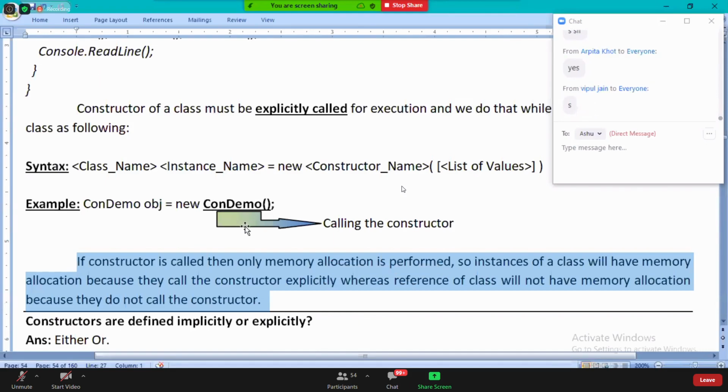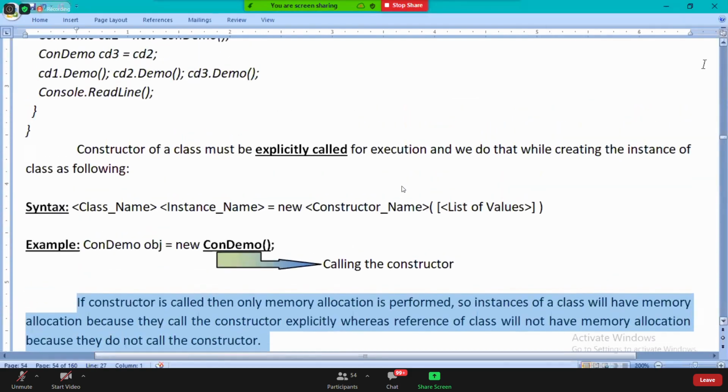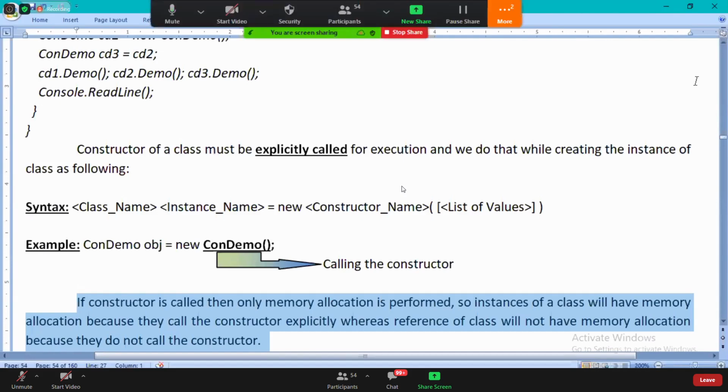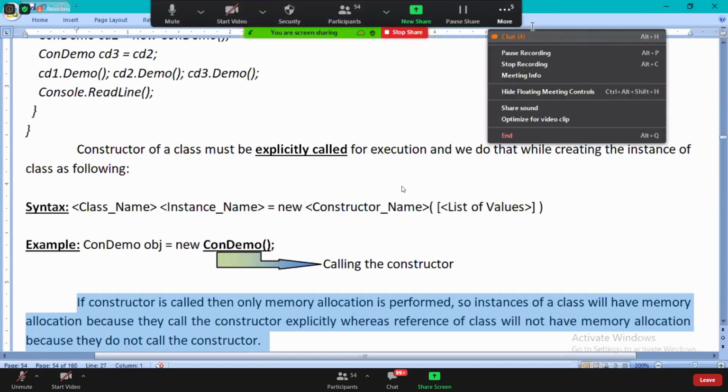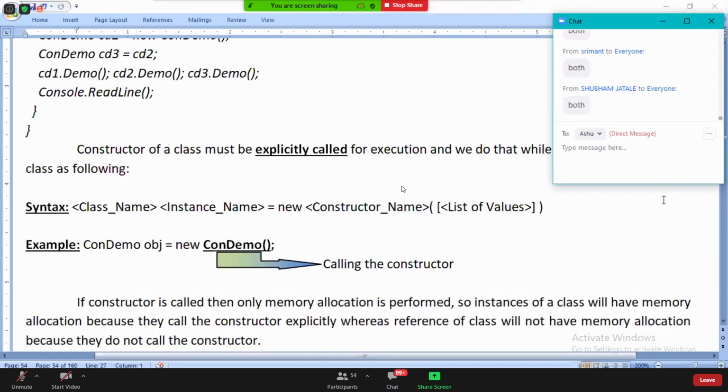So this is all about a constructor and how you define a constructor. Okay, now answer this question, guys. Constructors are defined explicitly or implicitly? Both is a wrong answer. The answer is either or, not both.